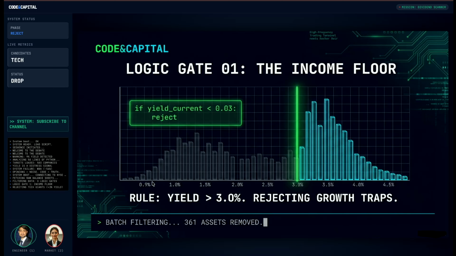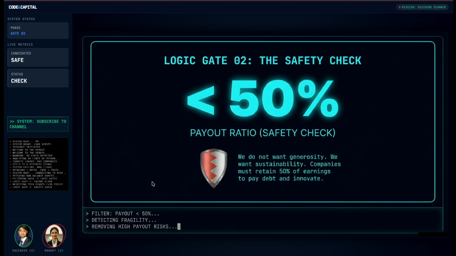All right, so tech is out. We're left with the high yielders. But you just said high yield is a trap. Isn't that a contradiction? It is only a contradiction if you lack logic gate 2. The safety gauge. This is where we filter for a payout ratio of less than 50%.